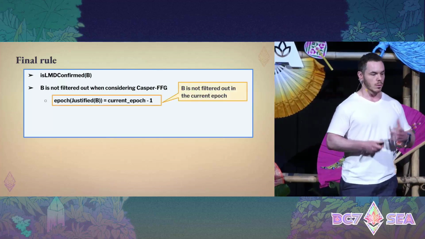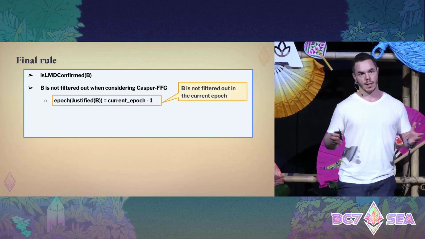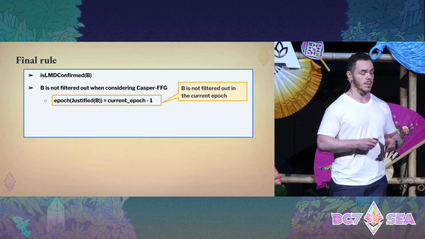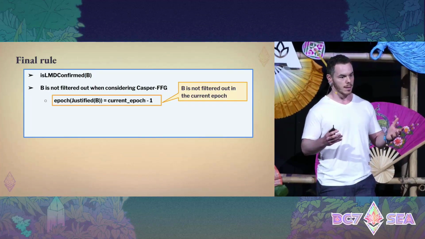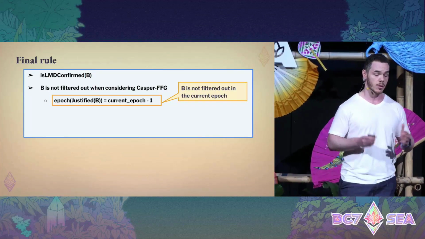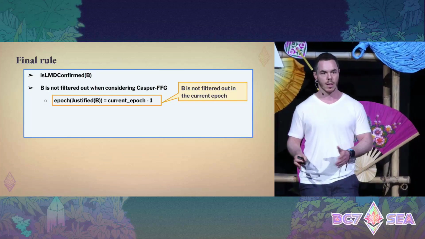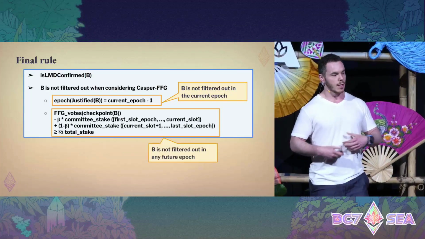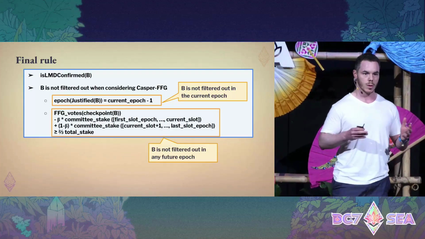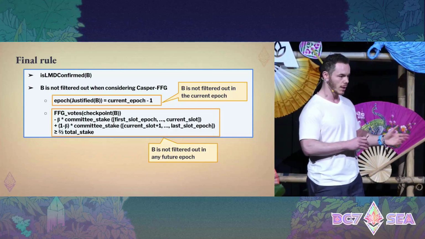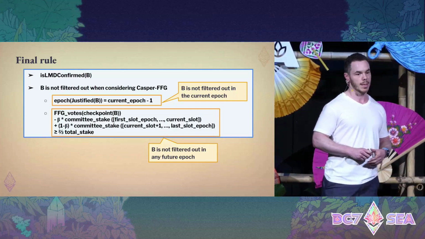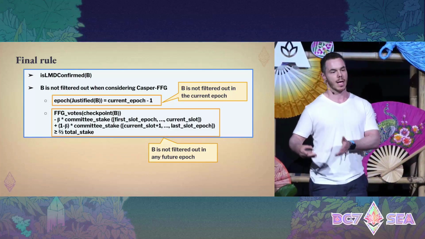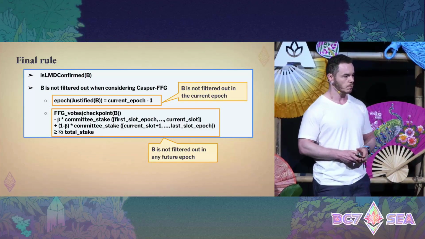This amounts to, in our case, requiring that the checkpoint justified by block B is from the previous epoch. This ensures that in the current epoch, block B is not going to be filtered out. And then we have this more complex condition, which I'll break down soon, which ensures that B will not be filtered out in any future epoch as well.